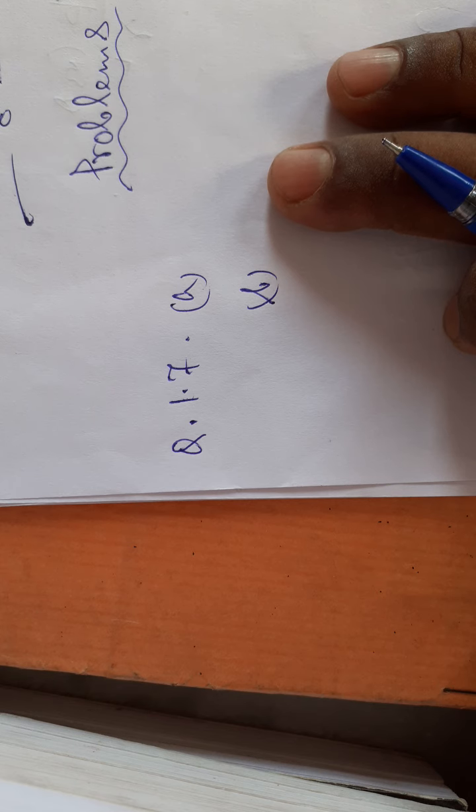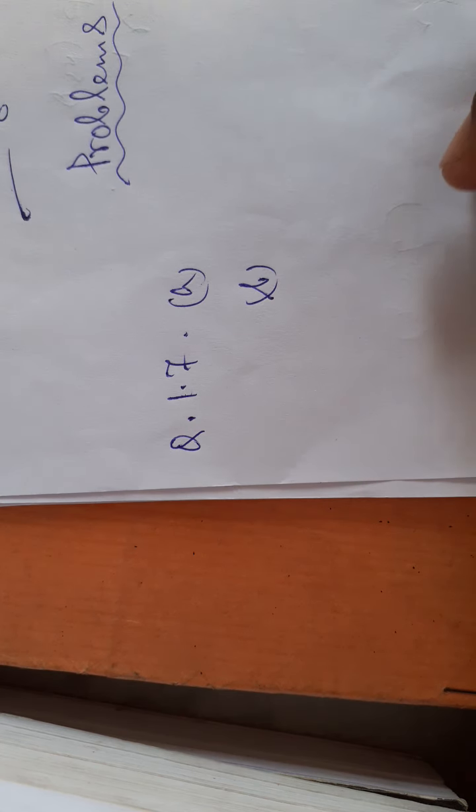That's why two field lines cannot cross each other at a particular point.